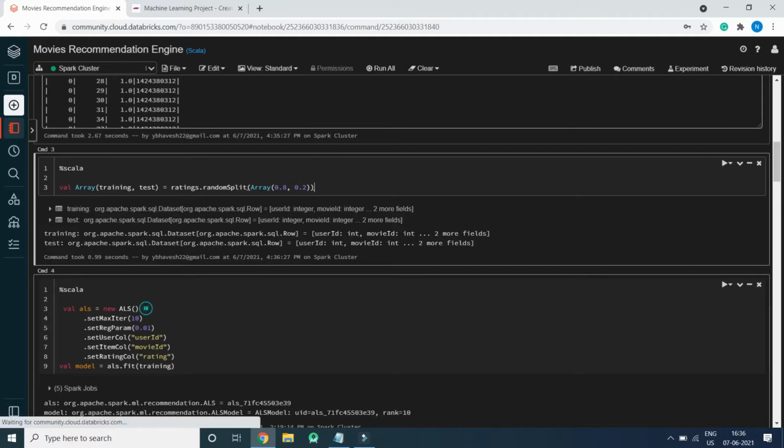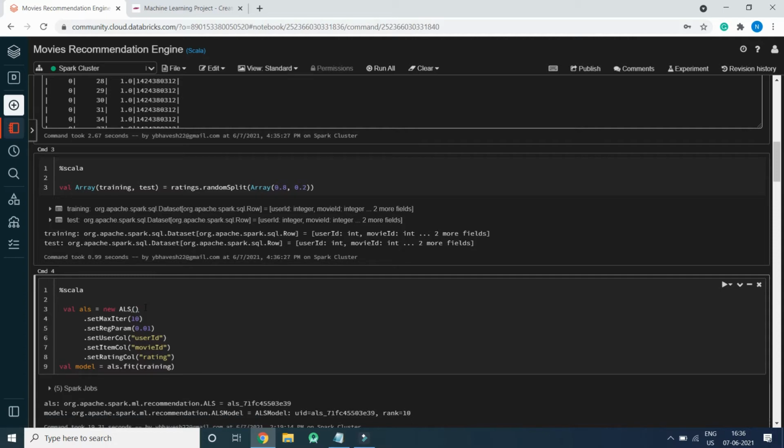So here is the ALS algorithm, that is the collaborative filtering algorithm. We have specified setMaxIter 10, setRegParam equal to 0.01, setUserCol with userId, and setItemCol as movieId. So we have movie ID as the item column, setRatingCol as rating, and we will train the model and fit the model with the training data.